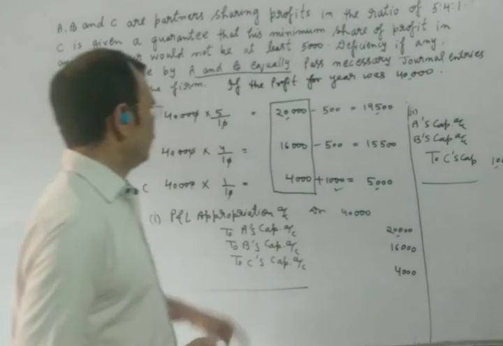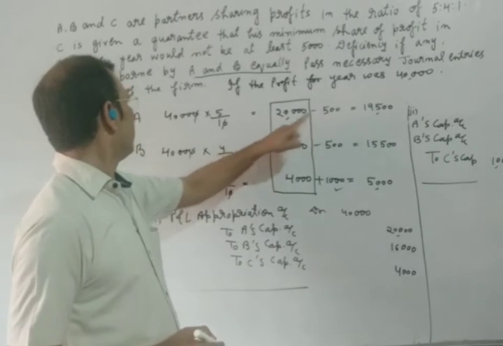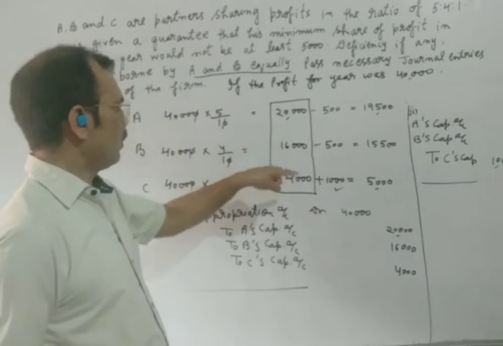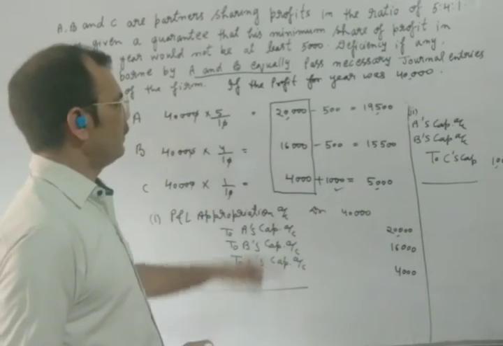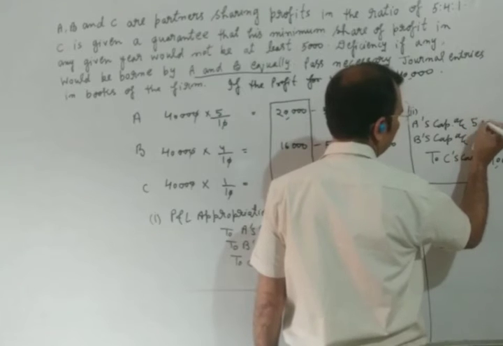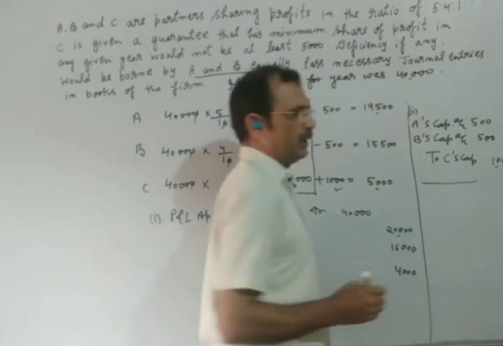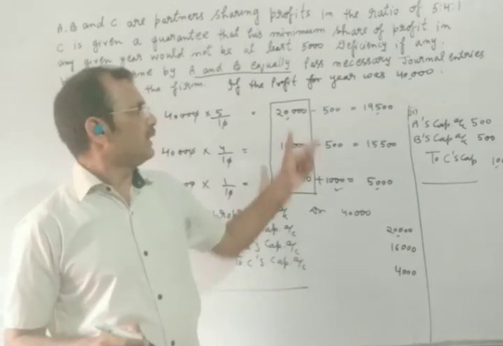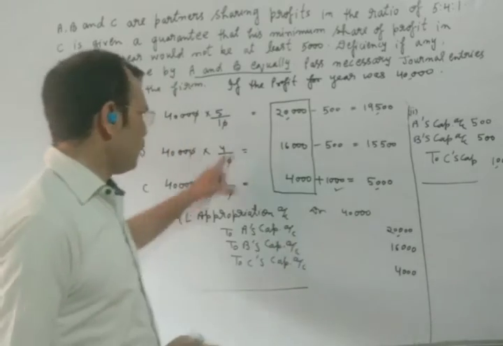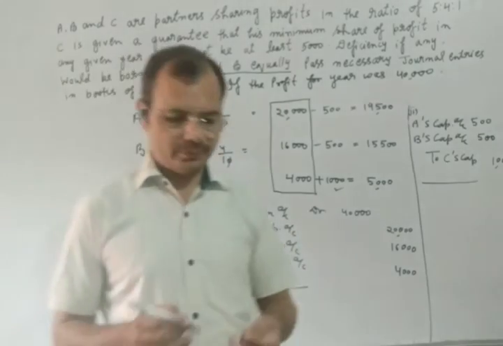And you are seeing that 500 rupees are given by A and 500 rupees given by B, because both partners are giving C an equal amount. So we will write here 500 and 500. Students, in this way we will solve this question and we will pass the entry as per the need of the question.